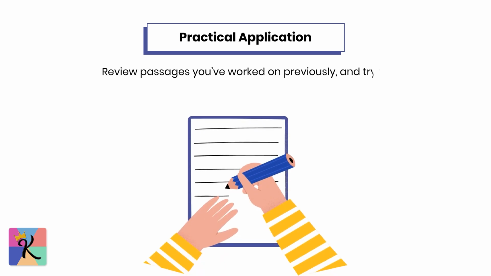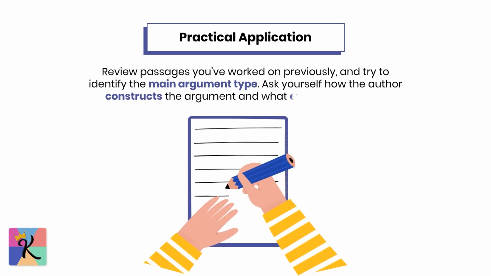Practical application. Now, let's put this knowledge into practice. Review passages you've worked on previously, and try to identify the main argument type. Ask yourself how the author constructs the argument and what evidence they use. Understanding the structure will help you anticipate what types of questions may follow and how to approach them. By the time you're done, you should have a much clearer understanding of the various argument types and how they appear in CARS passages.